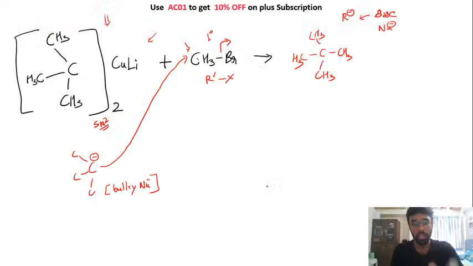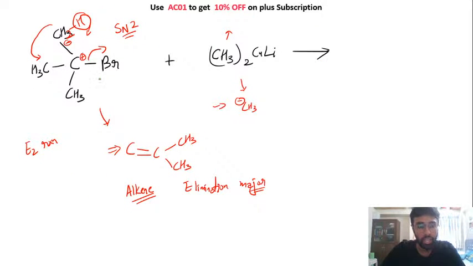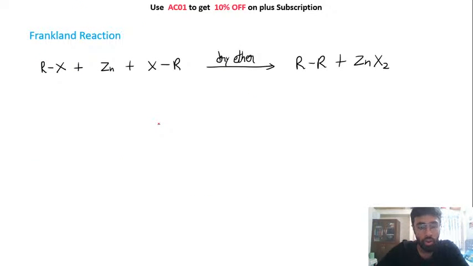While यहाँ पे अपन ने देखा था कि if your alkyl halide जिसके ऊपर अटैक हो रहा है is a 1 degree alkyl halide, okay, तब आपका SN2 reaction mechanism easily हो सकता है ना, and you will get the substitution product. While if it is a 3 degree alkyl halide जिस पे अटैक हो रहा है तो आपका elimination will be more favored. We have discussed this in the chapter of reaction mechanism. चलिए, moving on to the next thing.